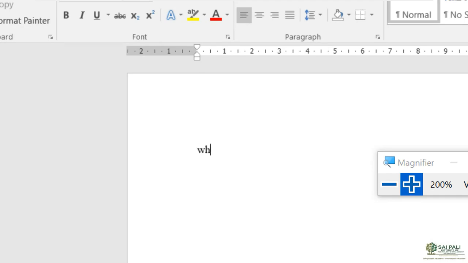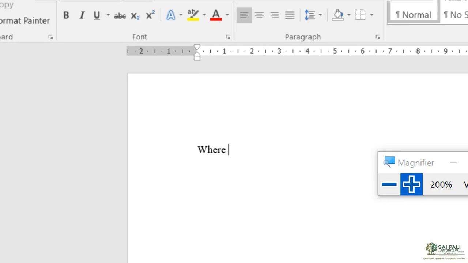So you see, when I start typing, it starts from the insertion point, and it is still blinking. Now I want to give a space between the words. After this word I want some space, so I will use the space bar.